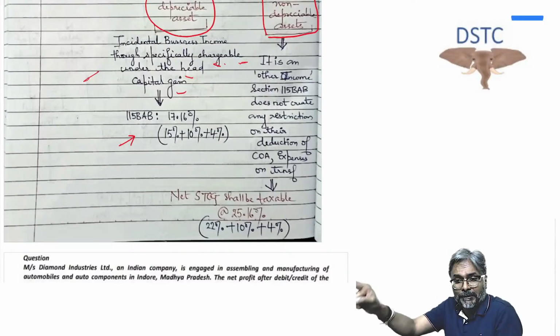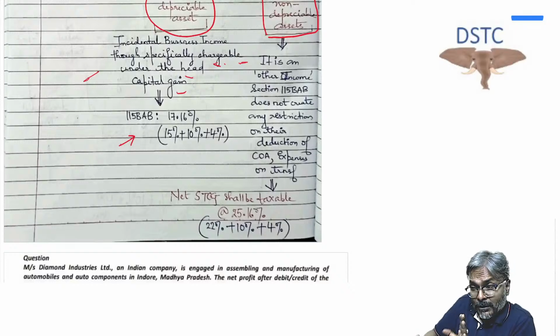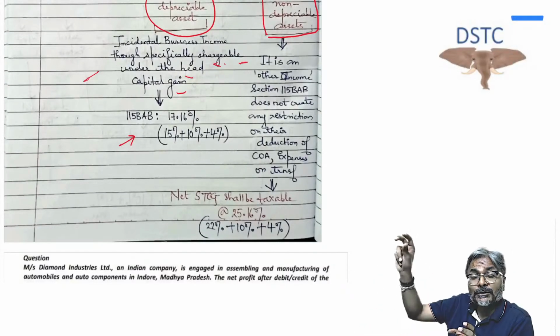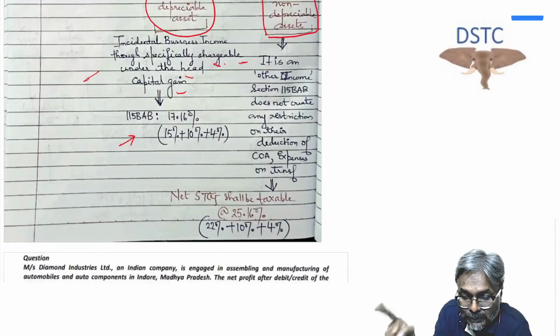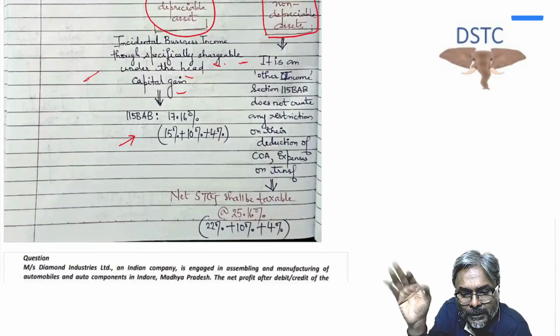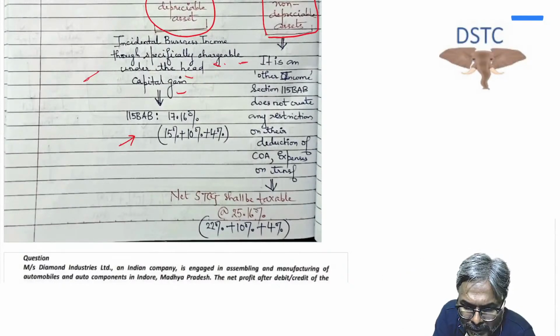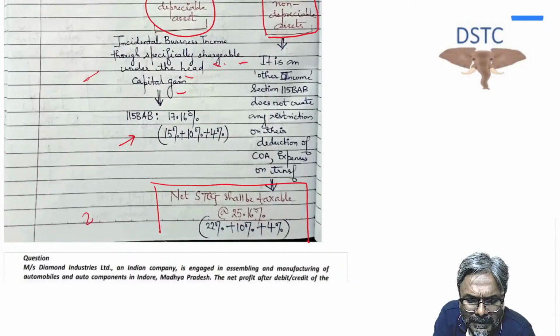If it is short-term capital gains on a non-depreciable asset, then you are allowed the deduction of cost of acquisition. This is the only exception to that particular rule. Is that point clear to all of you? Now the net short-term capital gain, students, shall be taxable at the rate of, what is the rate? 22%, which is the base rate for other income under 115BAB. So 22% plus 10% plus 4%.